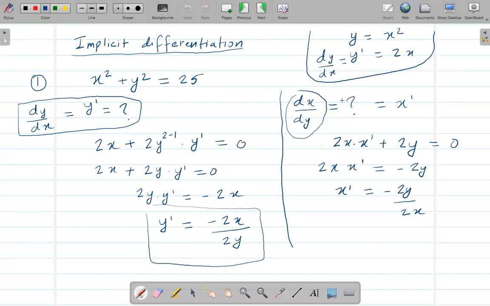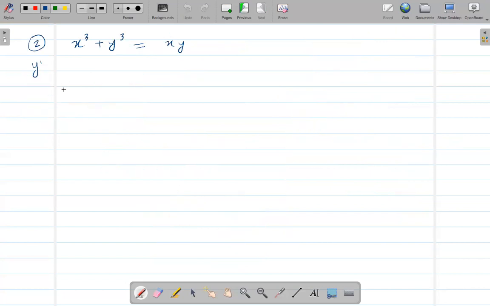But I'm explaining this just to show you the difference. What does the y prime mean, or what does the x prime mean? Okay, so just be careful about this. I might ask you this in the exam as well. But normally, like I'm saying, normally you will see y prime. Okay, so we're finding the y prime.